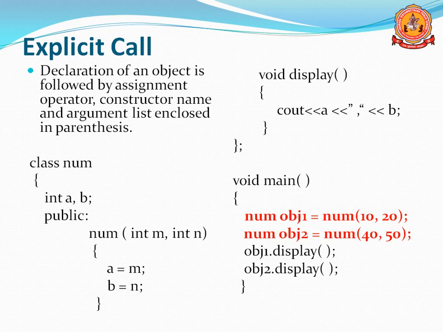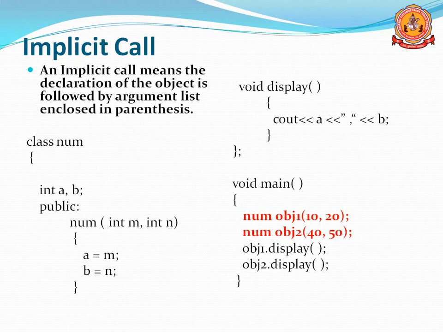Next is the explicit call. In case of an explicit call, the declaration of the object is followed by the assignment operator, then the constructor name and the argument list enclosed in parentheses. Remember, the declaration of an object is followed by the assignment operator, and the constructor name and argument list are enclosed in parentheses. The same program from the last example, the implicit call, I use in the explicit case also, but the difference is in the last case, when I created the object num object 1, open bracket 10, 20 was given.